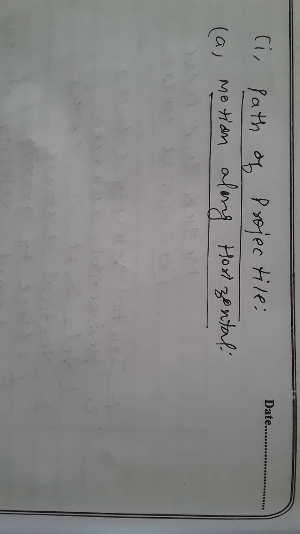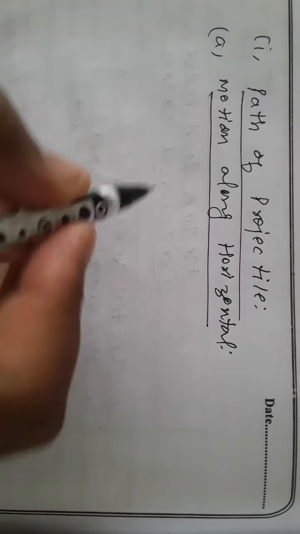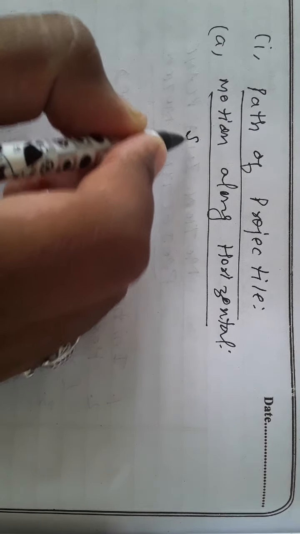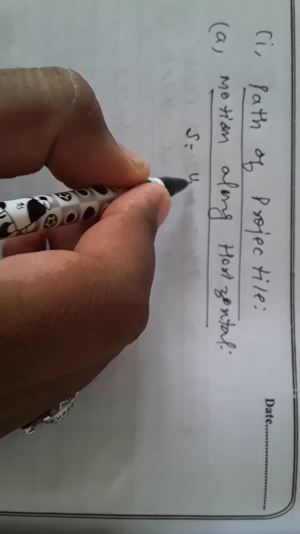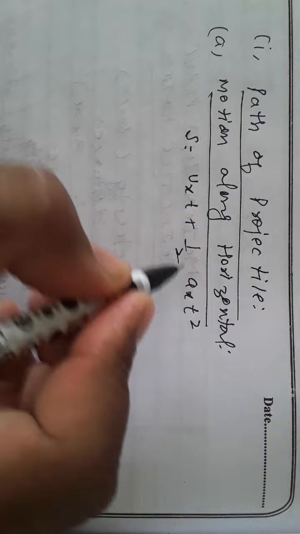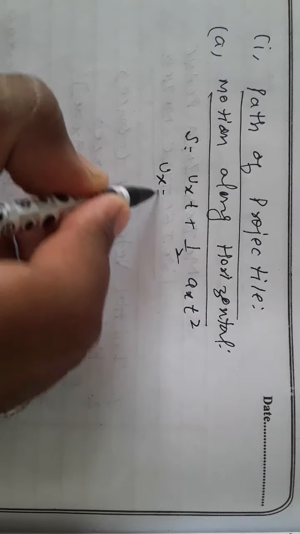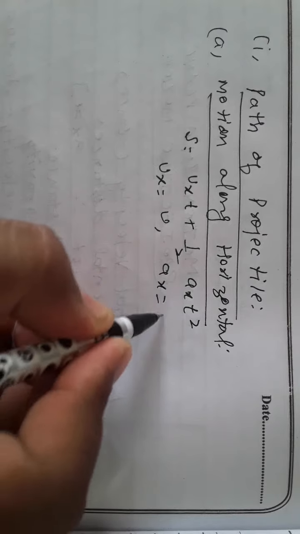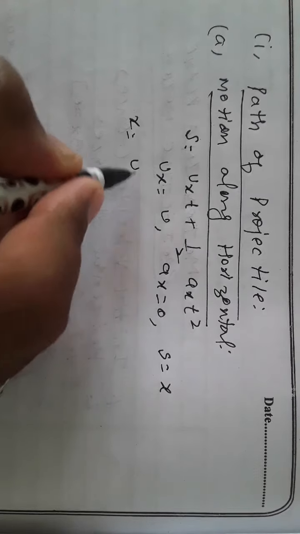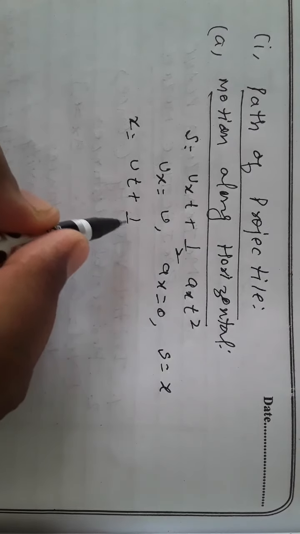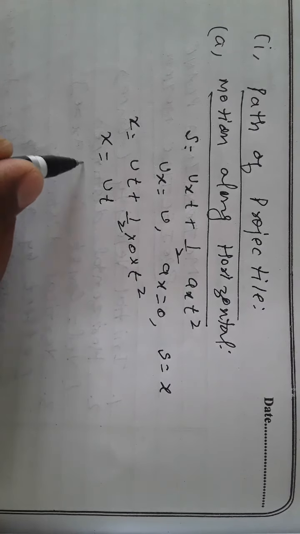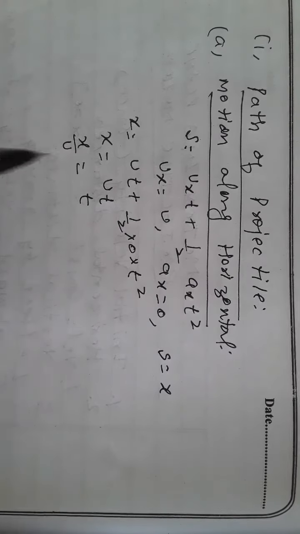First of all, we have to take the motion along the horizontal. According to the second equation of motion, S is equal to ut plus half into a t square. Now, horizontal velocity is constant, ux equal to u, acceleration is 0 because velocity is constant, and horizontal distance is x. So we can write x is equal to ut plus half into acceleration, which is 0, into t square. So x is equal to ut, or we can find the value of t, that is equal to x upon u.